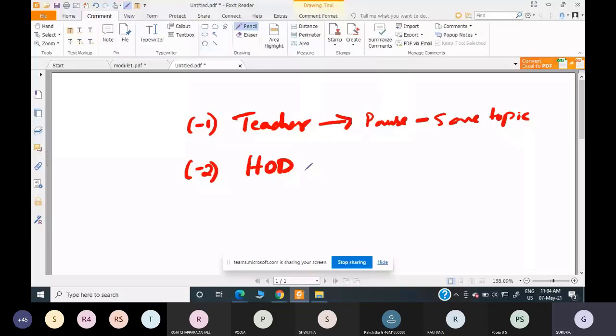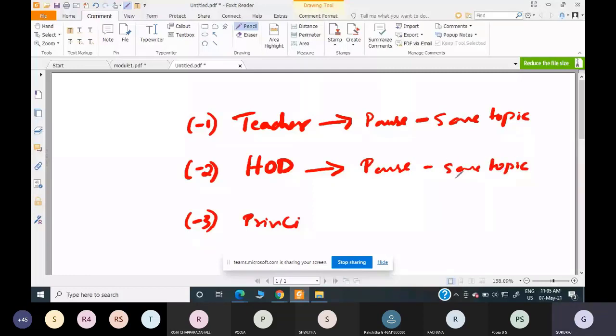Now one more person, the principal, who has the highest priority, -3, comes and interrupts the HOD. The HOD will be interrupted because the principal's priority is higher. So the HOD will pause and also save the topic he was discussing before he was interrupted, because the principal has interrupted him and will start to share some data.